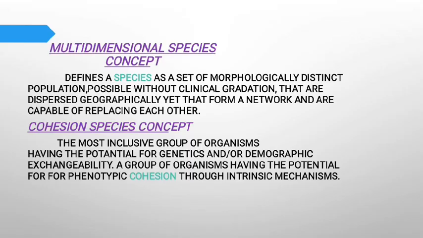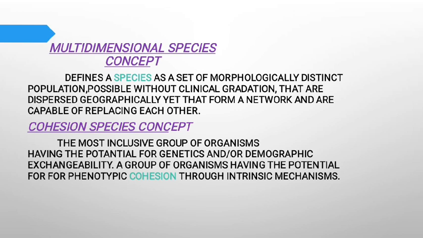Next point is the multidimensional species concept. A species is a set of morphologically distinct populations that are dispersed geographically and yet form a network and are capable of replacing each other. Next point is the coherent species concept. The most inclusive group of organisms having the potential for genetic or demographic exchangeability. A group of organisms having the potential for phenotypic cohesion through intrinsic mechanisms.